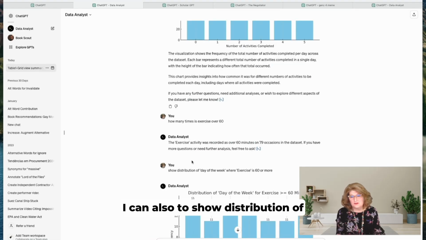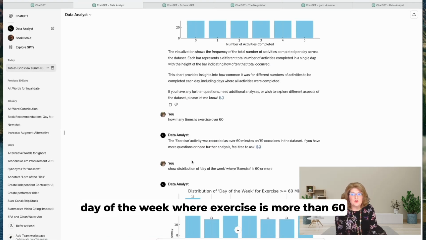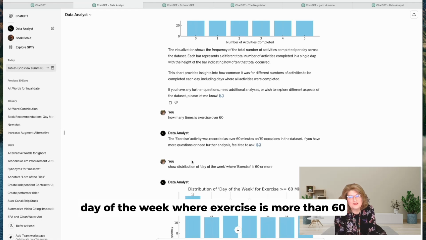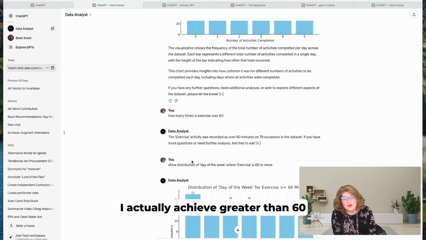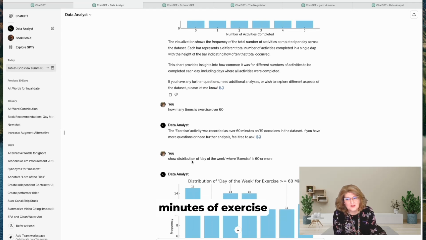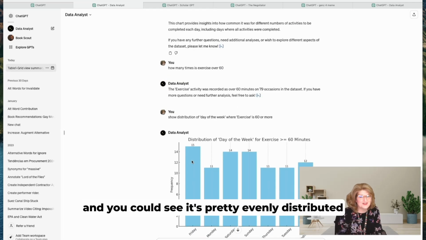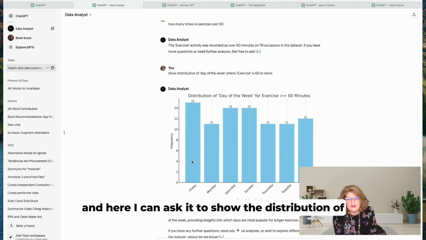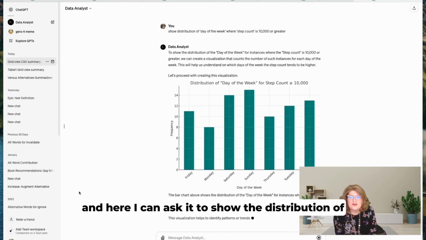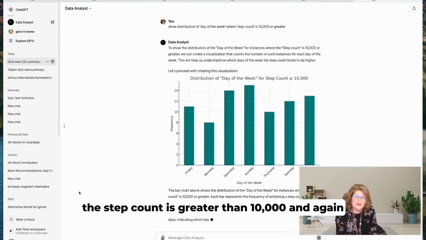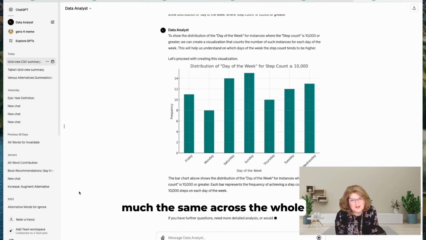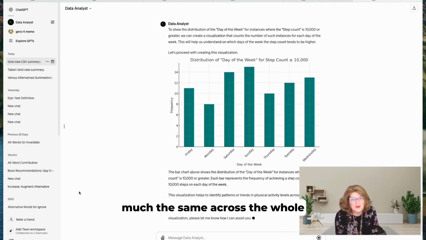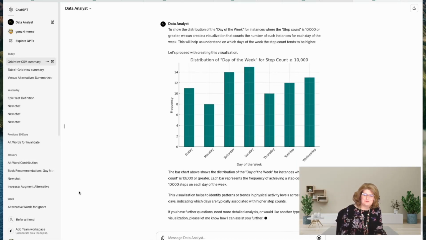I can also ask it to show the distribution of day of the week where exercise is more than 60, because I'd be curious to see on what days I actually achieve greater than 60 minutes of exercise. And you can see it's pretty evenly distributed. And here I can ask it to show the distribution of the day of the week where the step count is greater than 10,000. And again, you can see that it's pretty much the same across the whole week.